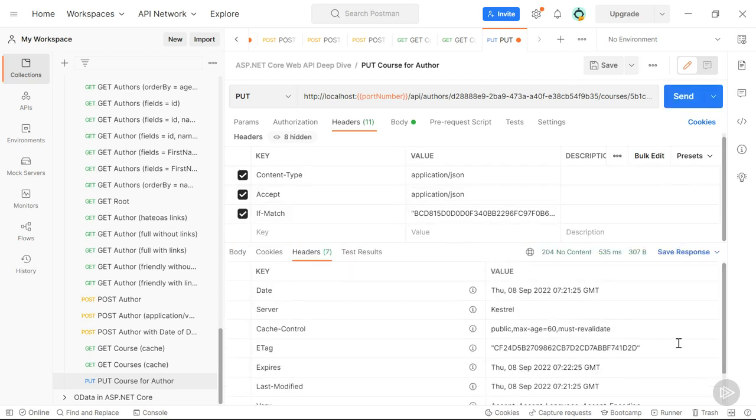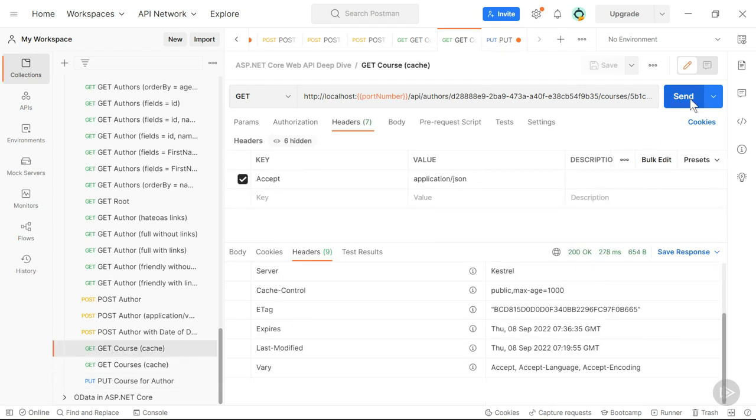And we get back a 204 No Content. The update went through. That makes sense. We sent a PUT request stating that the ETag of the resource we are updating should match what we pasted in here. And that is indeed the case. If we get this course again now, we also see that a new ETag has been generated. But Kevin is still working on his copy. He hasn't got the most recent copy with the new ETag.